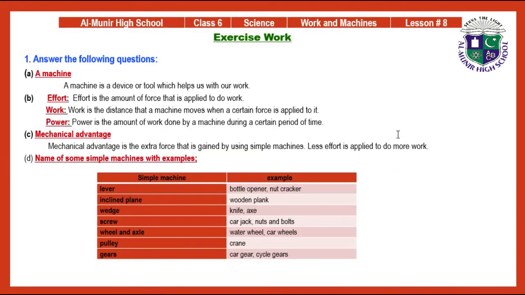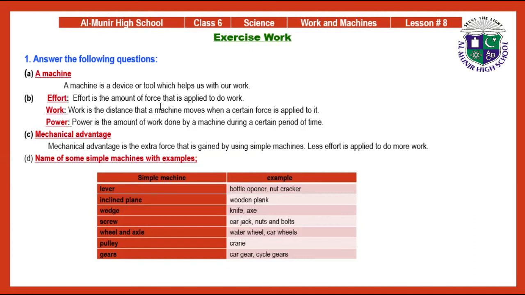Next students, we have the solved exercise of lesson number 8, work and machines. Question number 1, answer the following questions. Part A, a machine. A machine is a device or tool which helps us with our work.